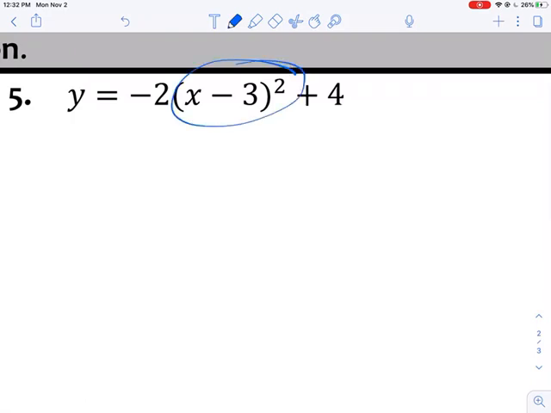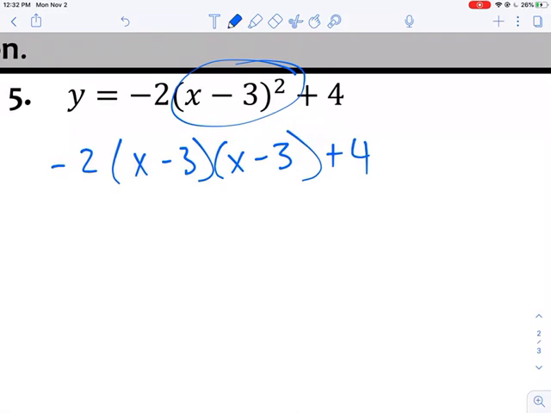All right, this one says take that vertex equation and put it into standard. Just algebra. All right, so we're going to handle this first. Please excuse my dear Aunt Sally, says exponents happen before multiplication and addition. So we're going to have negative 2 times (x minus 3) twice plus 4. So we're going to handle the parentheses first. X squared minus 3x